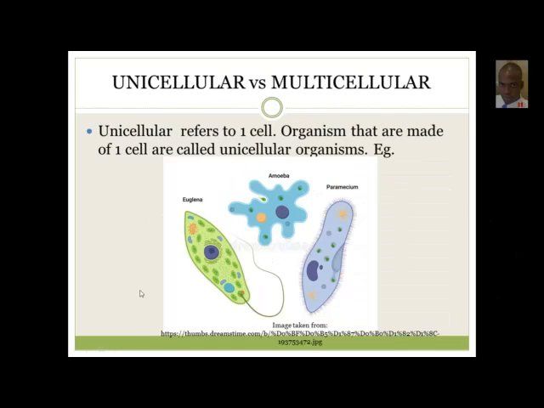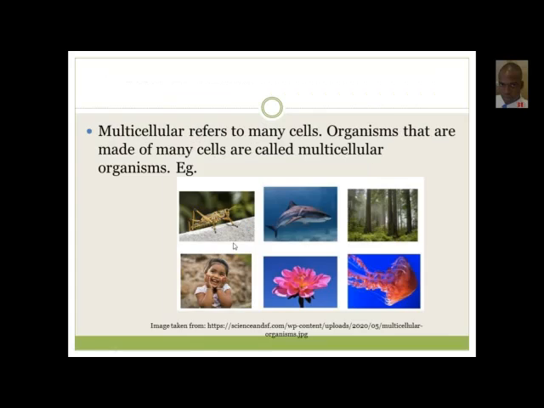Now when we talk about unicellular and multicellular, we say that unicellular refers to one cell. So the organism is made of one cell. Good. Here are some examples of unicellular organisms. We have euglena, we have amoeba, we have paramecium. Yeast also, the yeast that is used to make bread, buns and cakes and so forth in pastries. It's also a unicellular organism. So we have four examples, three shown here: euglena, amoeba, paramecium. These are examples of unicellular organisms.